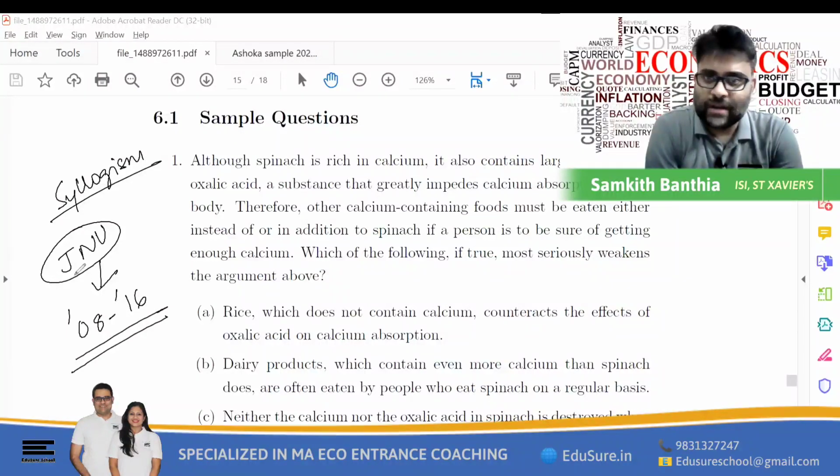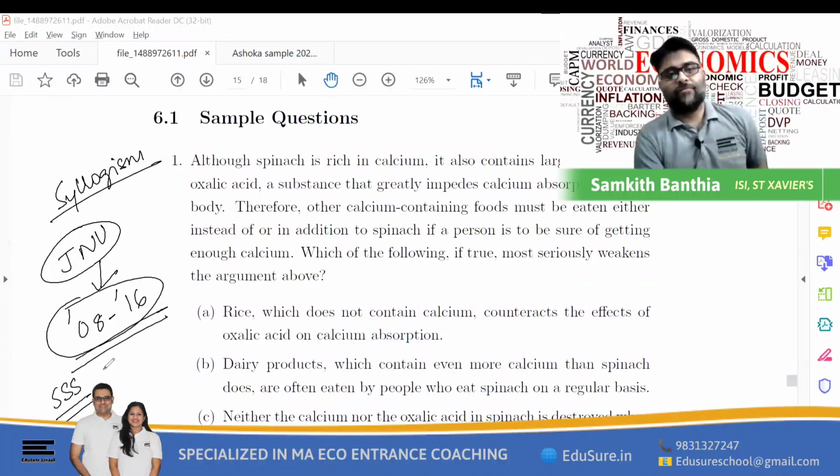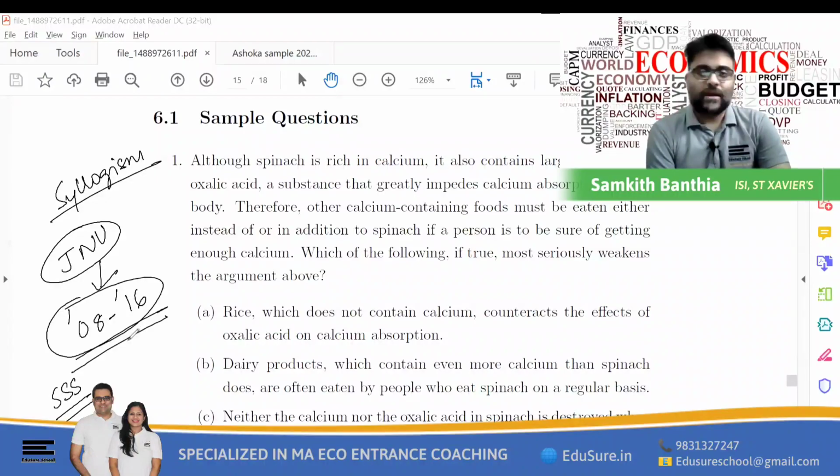So take a look at the papers of JNU from 2008 to 2016, especially the SSS paper. That will give you an insight on what kind of reasoning questions you can expect in the Ashoka entrance examination.